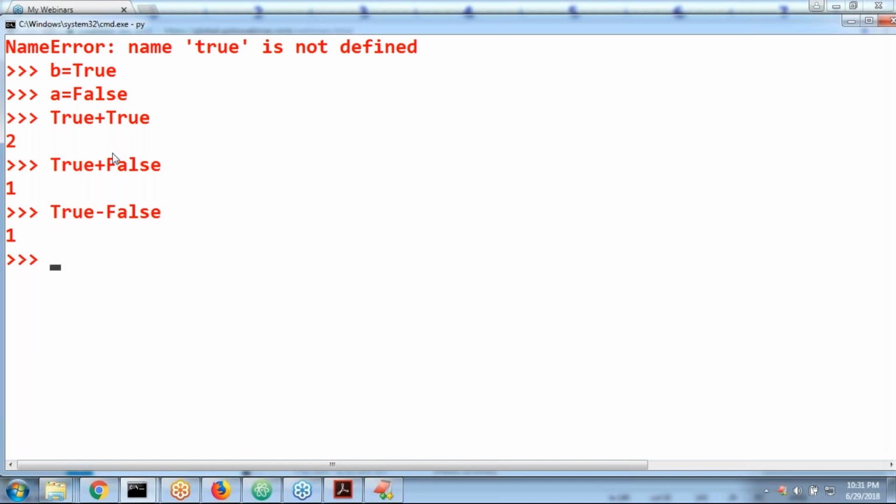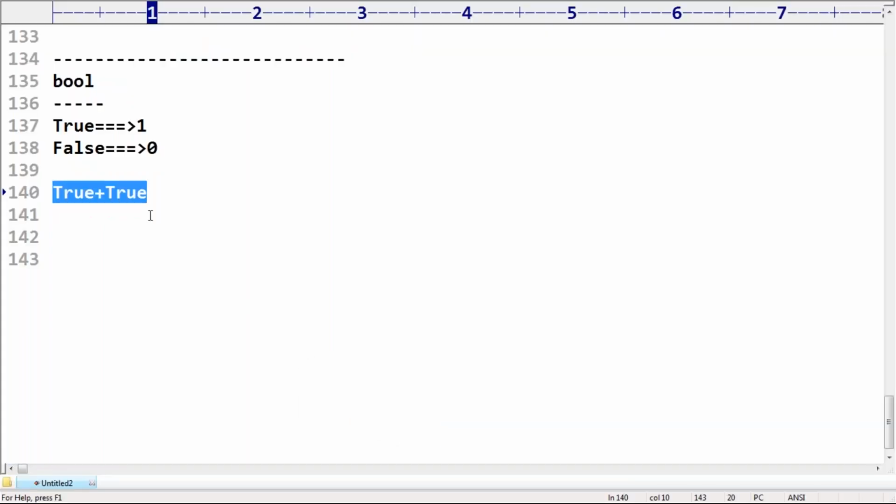Next, the most dangerous concept. Why is True 1? Internally, it is represented like that. Mohit. Internally, it is represented like that. False minus True. Obviously, you have to expect that. No special reason for that. False minus True. What is the output?